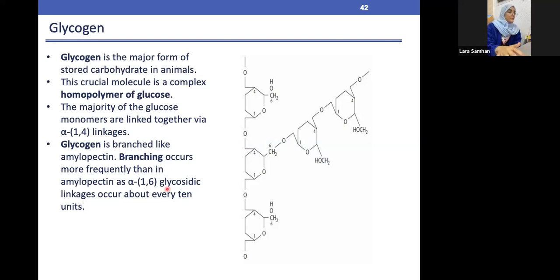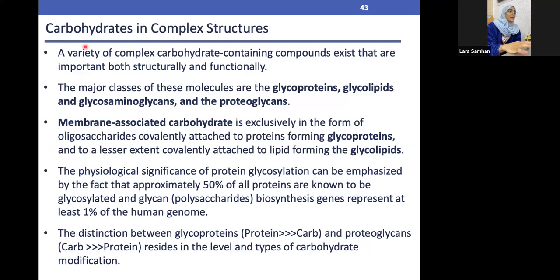So moving on, we have a variety of complex carbohydrate-containing compounds that exist both structurally and functionally. We have basically the glycoprotein, the glycolipid. What's the meaning of glycoprotein? Glyco is basically sugar, protein is protein, so glucose and protein, glucose and lipid, glycolipid. We have the glycosaminoglycan, we have the proteoglycan. Whenever you see a long word, it's going to be simple if you just divide the words.